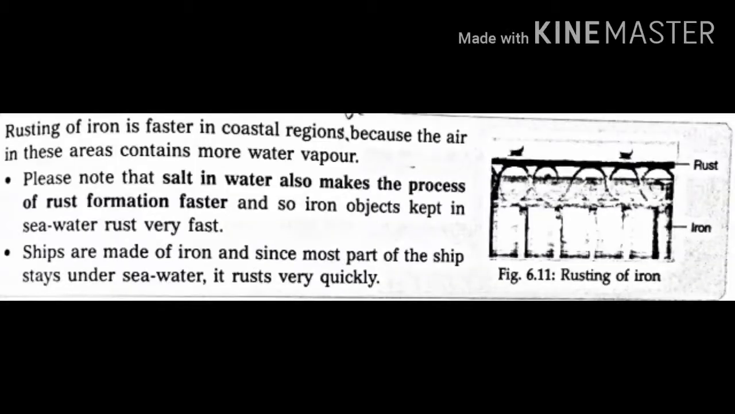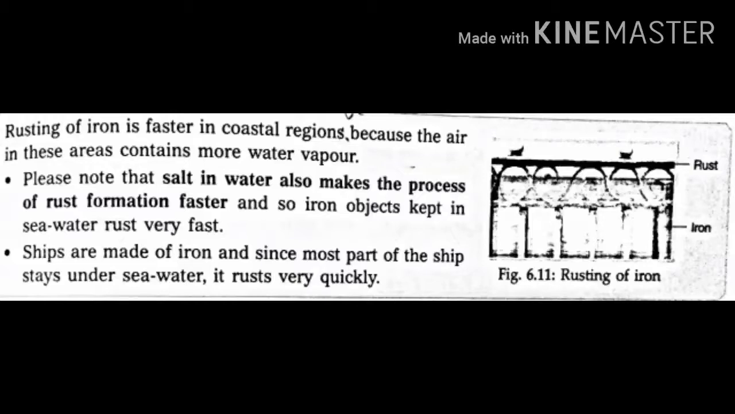This is the equation for rusting of iron. Rusting of iron is faster in coastal regions. Do you know why? Yes, because the air in these areas contains more water vapor. So coastal area air contains more water vapor, and so it gets rusted faster.